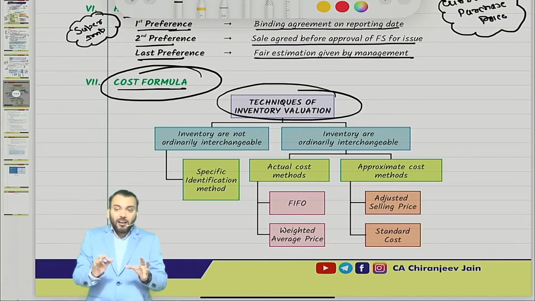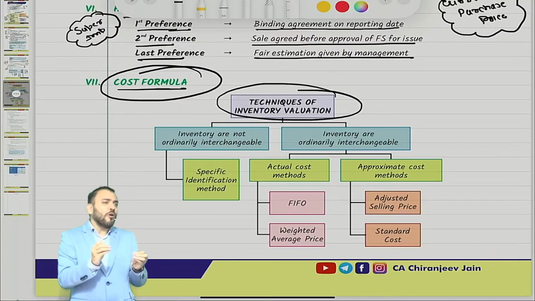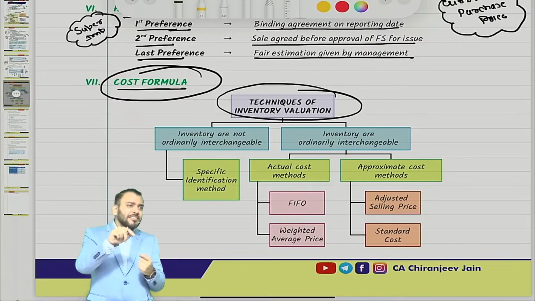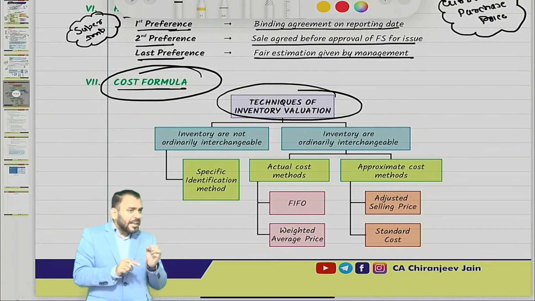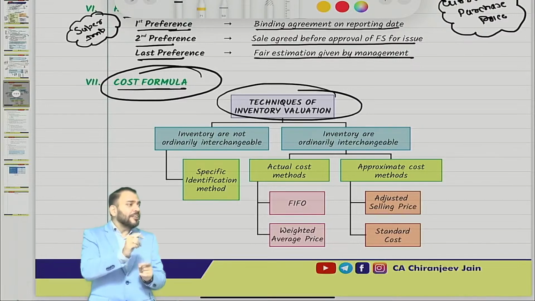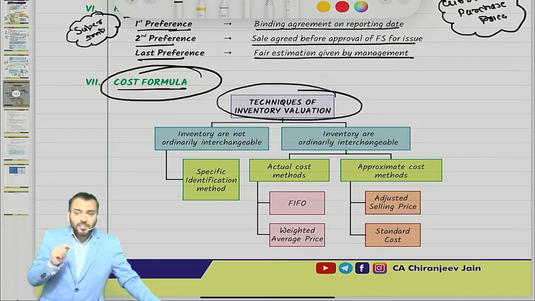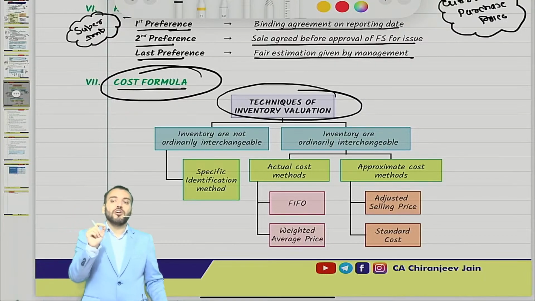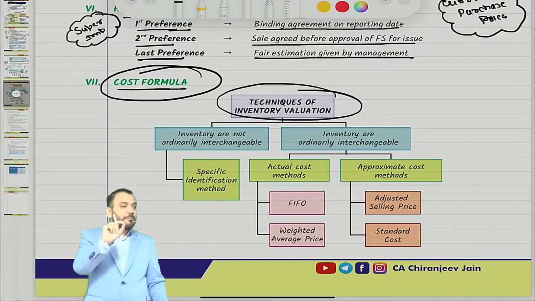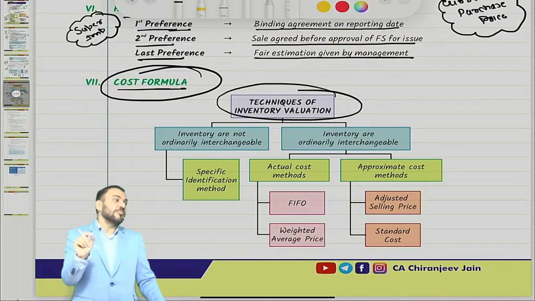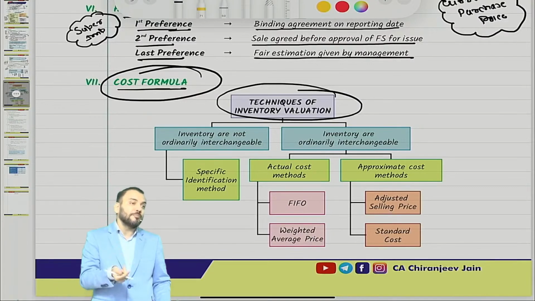For example, we are a manufacturer of gold ornaments. We manufacture as per the customization given by the customer, and every gold ornament will be similar or dissimilar? Even though the design is similar, the weight will be different. Am I right or not? So can you do average costing? In that case, we do unit costing. For each unit, we identify the separate cost. That is known as the specific identification method.